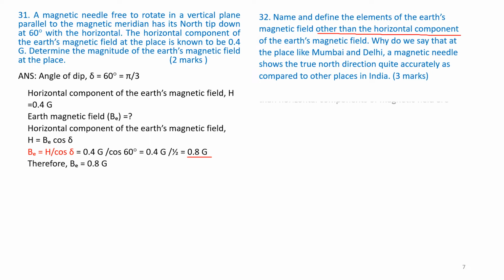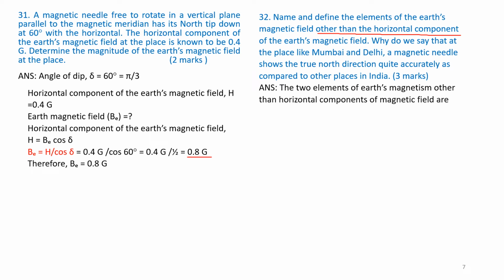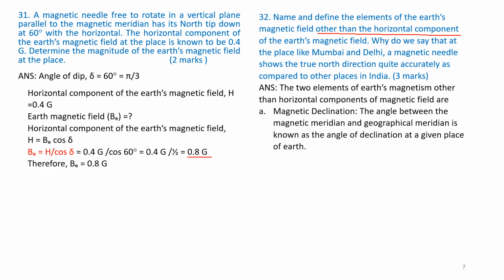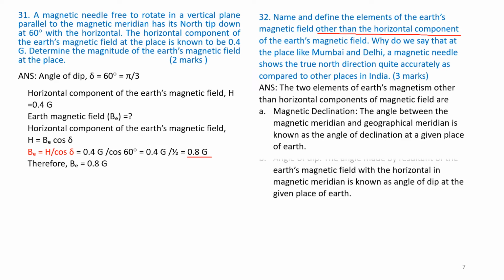Let us answer. The 2 elements of Earth's magnetism other than horizontal component of magnetic field are, first, magnetic declination, which is defined as the angle between magnetic meridian and geographical meridian at a given place.